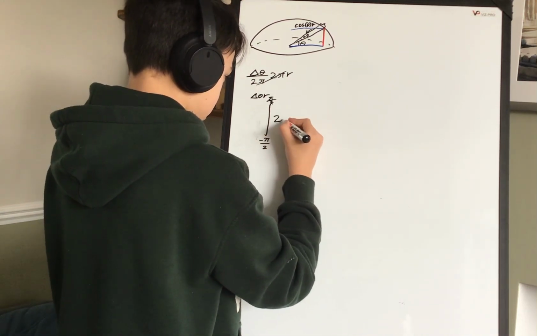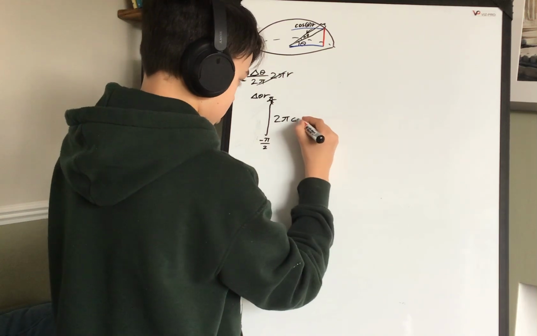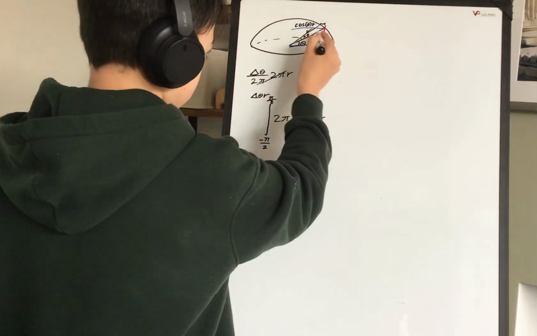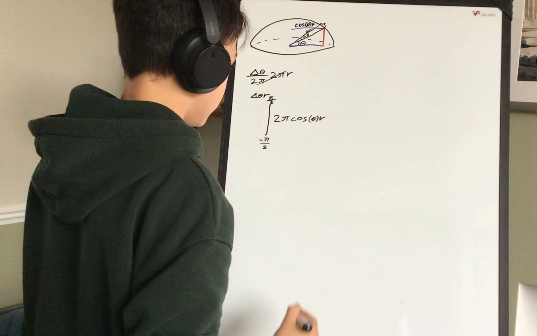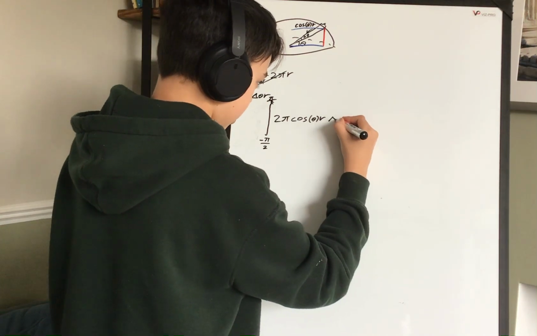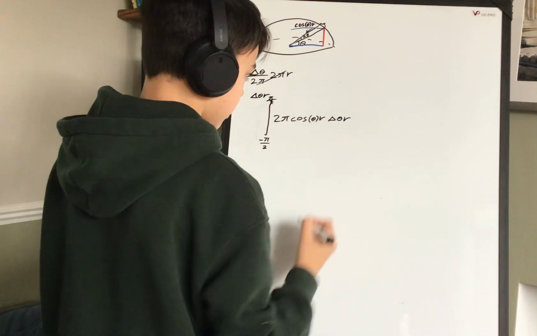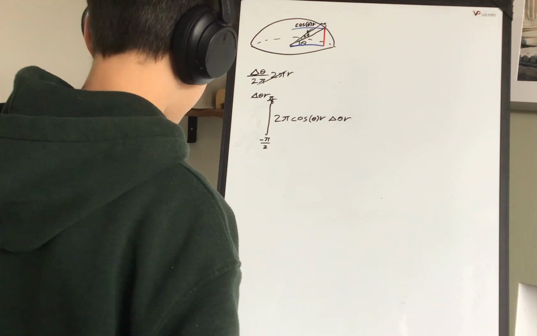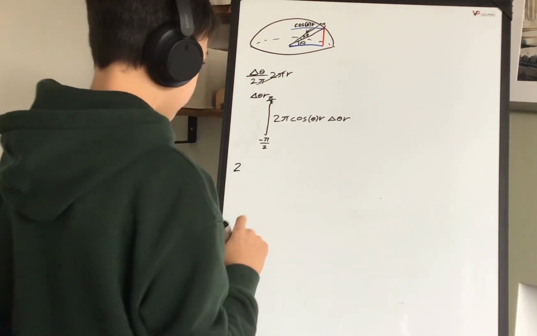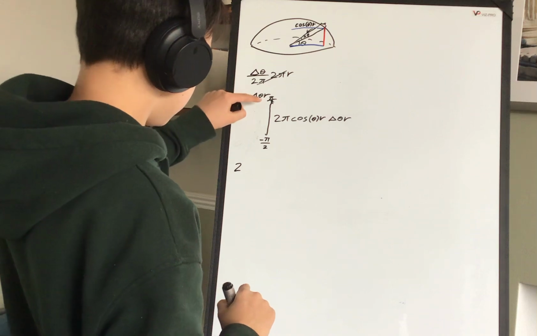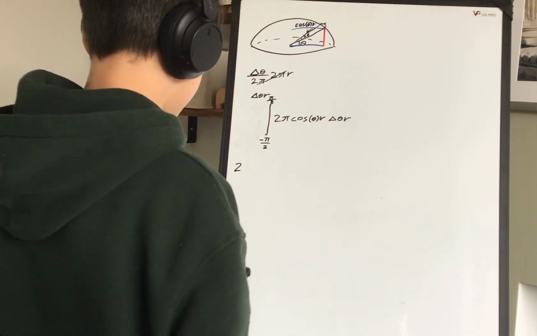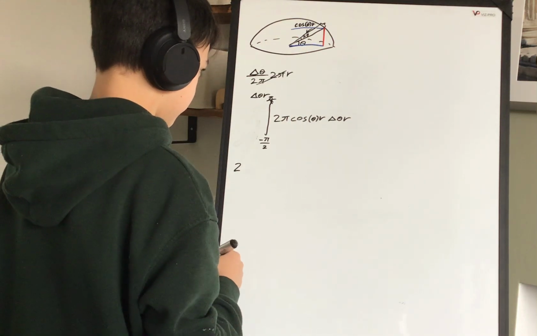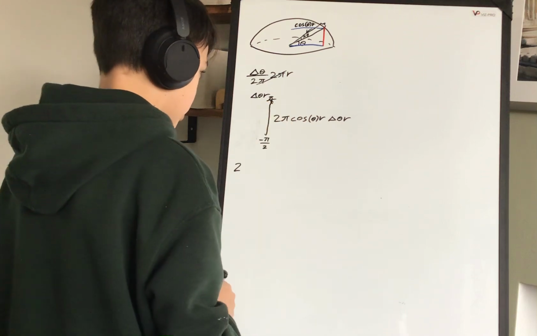And we're going to be integrating 2 pi times the cosine of theta r, right? Our mini radiuses up the sphere. And we're going to be timesing that by delta theta r. There's lots of things we can do with this. The first one is we can, instead of doing negative pi over 2 to pi over 2, since it's the negative and the positive side, and this is a symmetrical graph, we can just double it. We can go 0 to pi over 2 and double it.